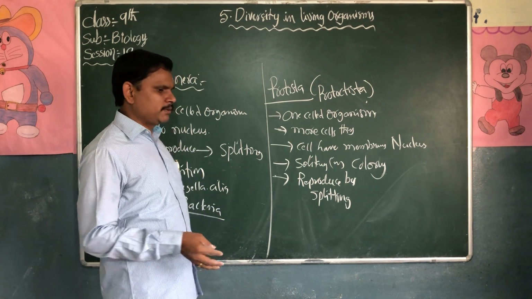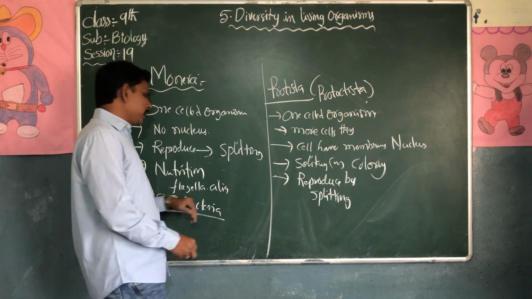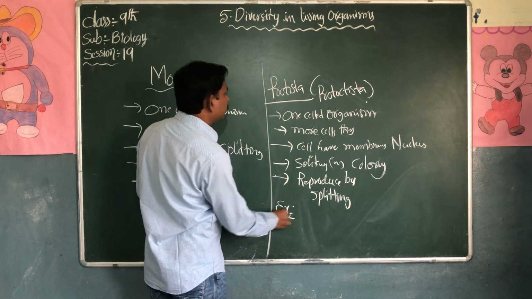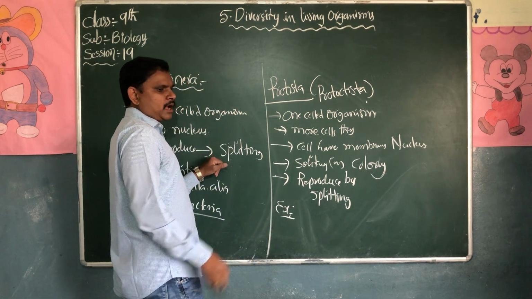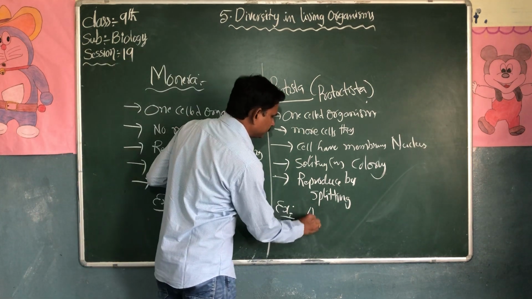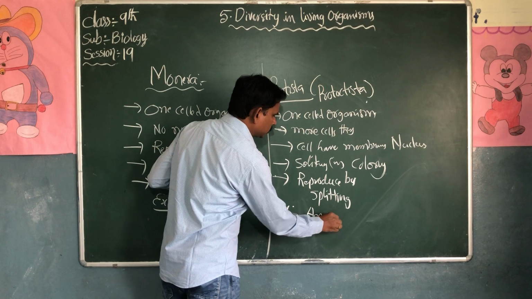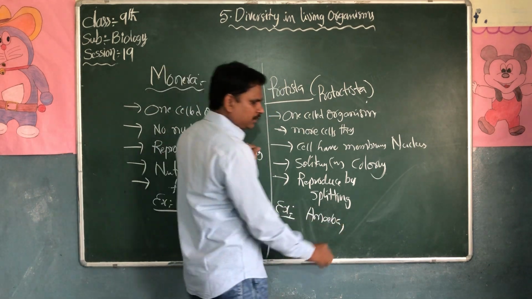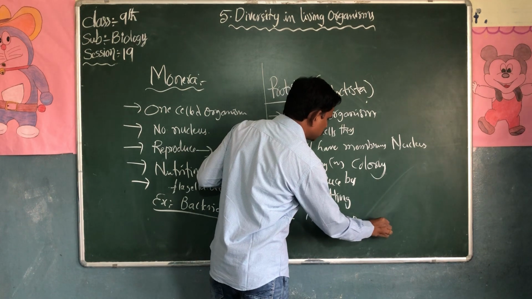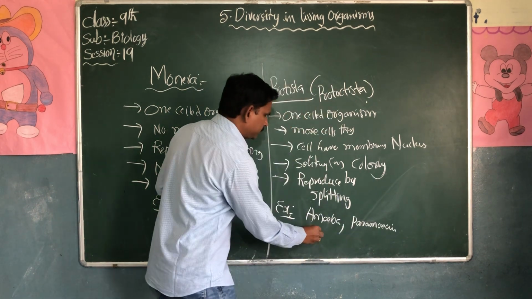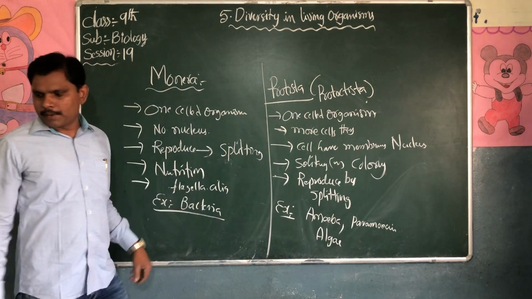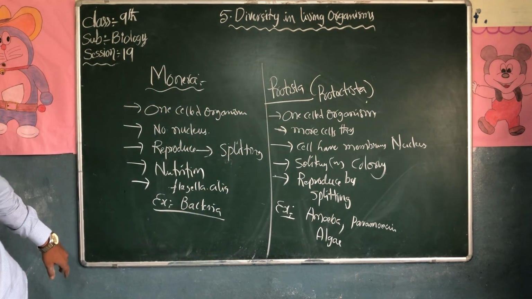Binary fission will take place. The best example of Protista is amoeba, paramecium and algae.